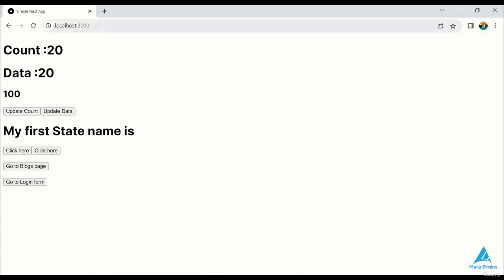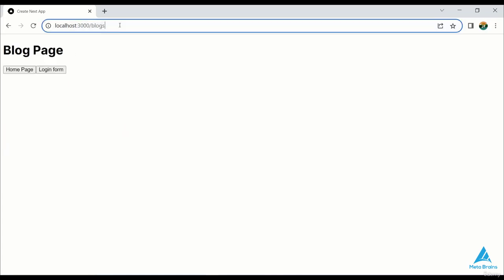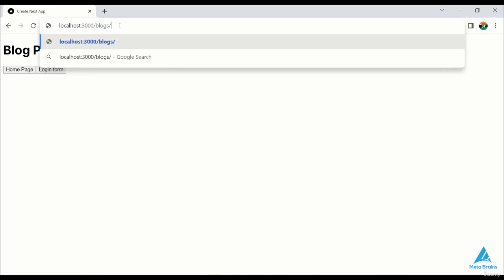Dynamic routing involves creating routes for different pages or components within a specific section. For example, if I have a blog page, I may have multiple subpages or blogs within it, such as news, sports, or other categories. How can I add a blog related to that? So we do that by following these steps.